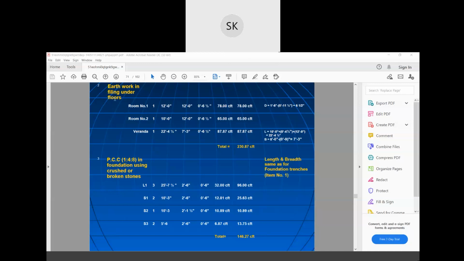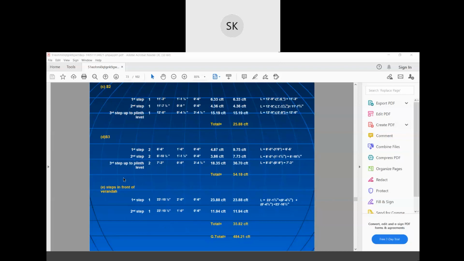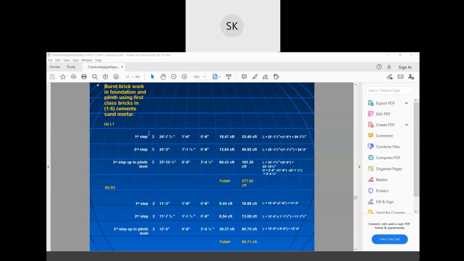Okay, so our next is earthwork in fillings under floors. Then like this, different works will be placed in this BOQ. Length, breadth, and height, and total quantities for each item will be calculated, like here for different items.